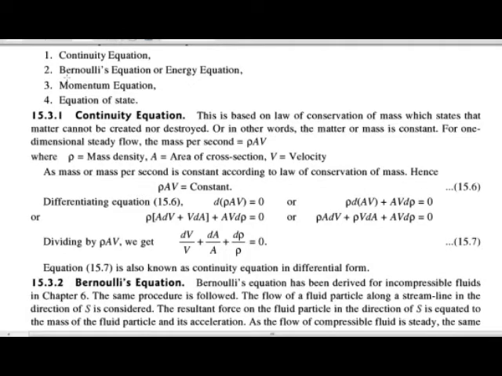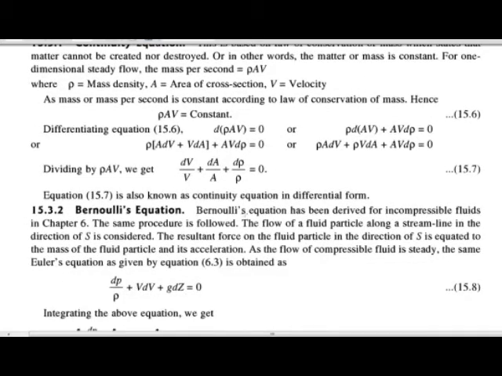The next equation is Bernoulli's equation, which is also called the energy equation. Bernoulli's equation is similar to that of incompressible flow.